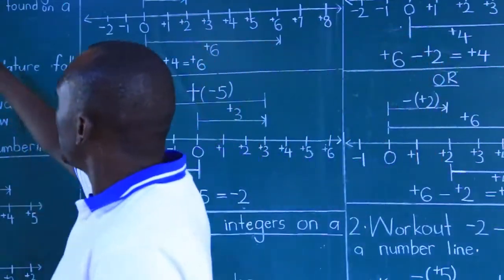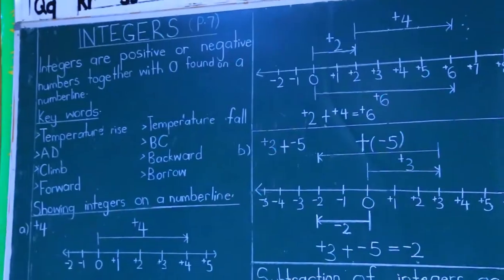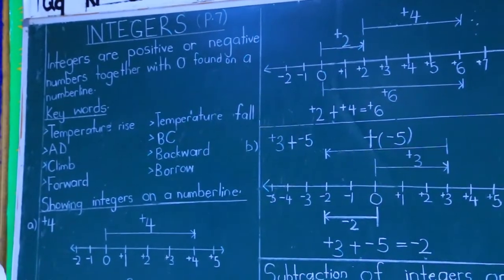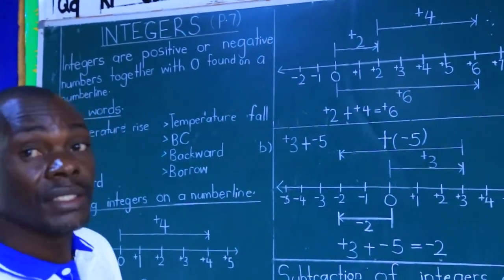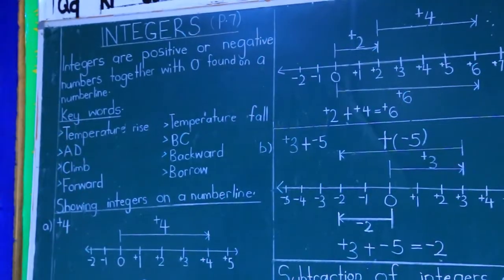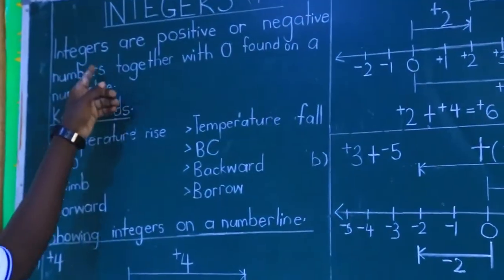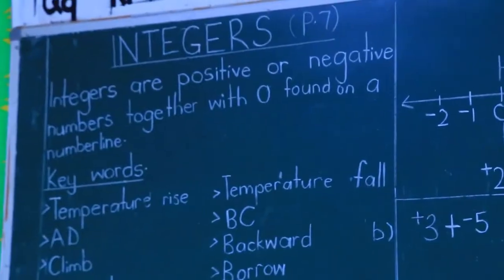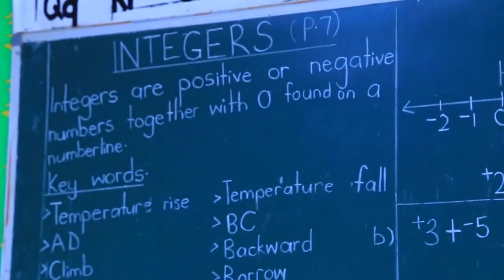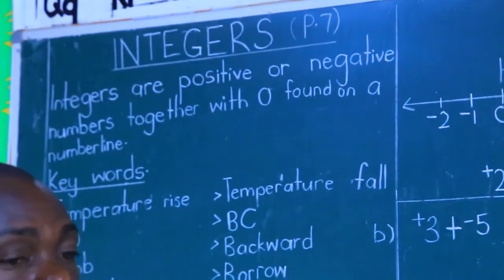So we are starting with that topic, integers. The question is, what are integers? And the answer is, integers are positive or negative numbers together with 0 found on a number line.